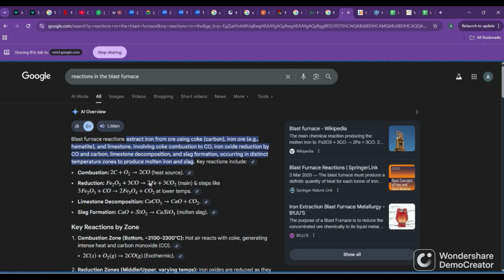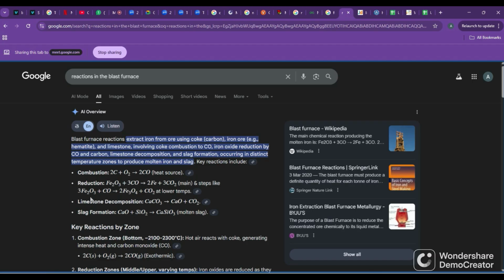This is the main step. We want iron, so iron will form. CO and O will become CO2, the waste gas. This gas will be removed from the top. Waste gas, it will go out. Now this reaction of Fe2O3 happens at very high temperatures. Fe2O3 plus 3CO gives you 2 Fe and 3 CO2. This happens at very high temperatures.